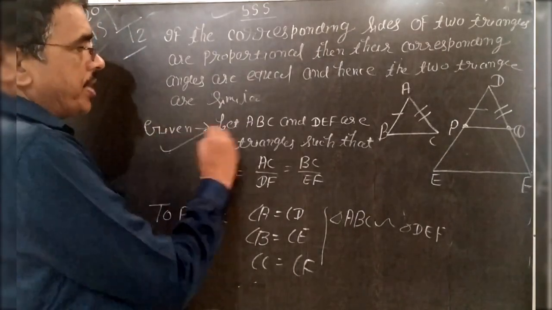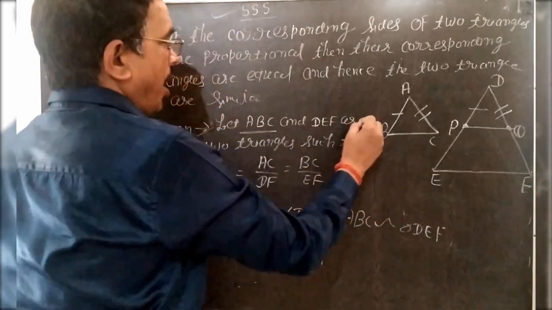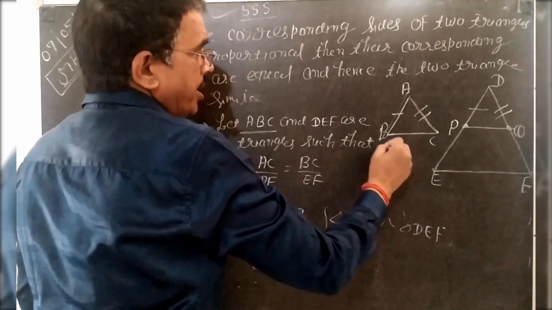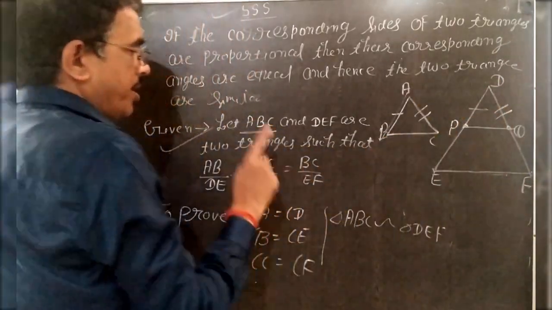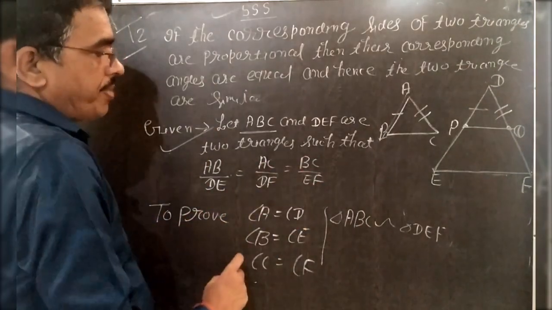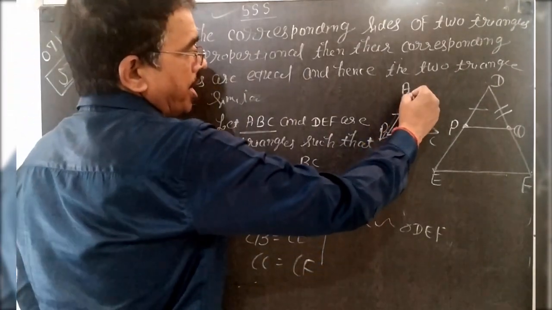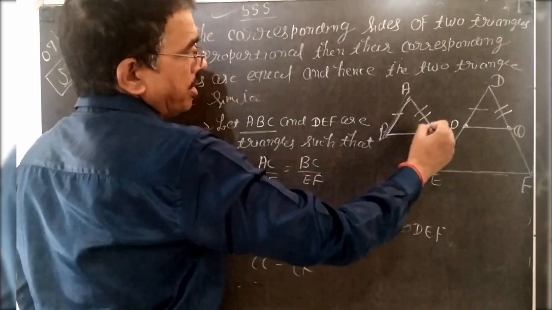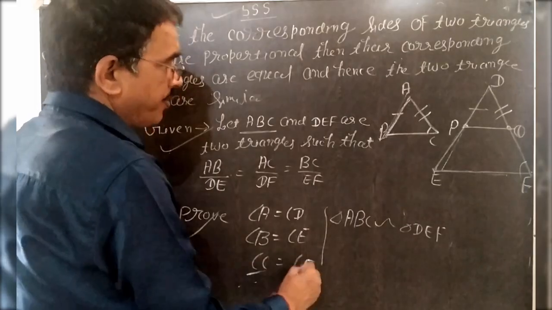I write here given: let ABC and DEF be two triangles such that AB by DE, BC by EF, AC by DF are equal, given. To prove their corresponding angles are equal. Here, AB by DE, then the opposite of AB is C and the opposite of DE is F. So C is equal to F.